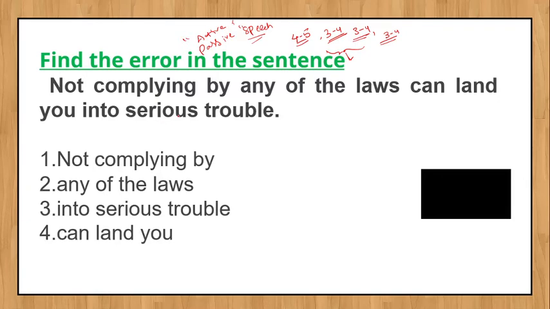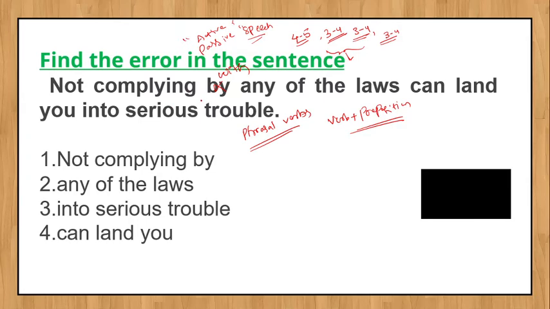So what is the error here? Phrasal verbs. You must know some phrasal verbs. What are phrasal verbs? Verb plus preposition. Here, not complying by is wrong. By should be replaced with with. So not complying with. What is the meaning of not complying with?